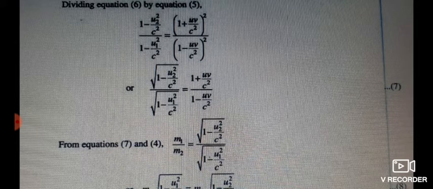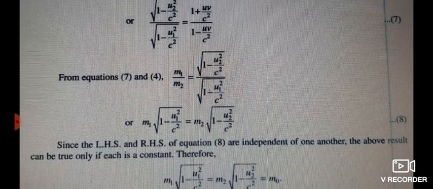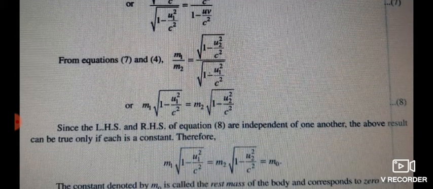The left hand side of both equations is same. Therefore, m1 by m2 is equal to square root of 1 minus u2 square by c square divided by square root of 1 minus u1 square by c square. Or if we take the cross multiplication, it gives m1 into square root of 1 minus u1 square by c square is equal to m2 into square root of 1 minus u2 square by c square.